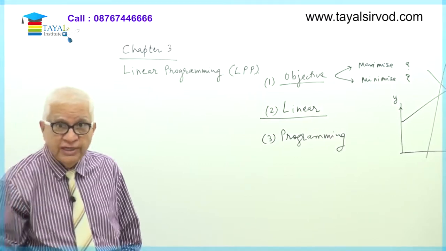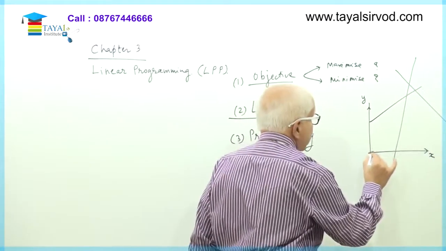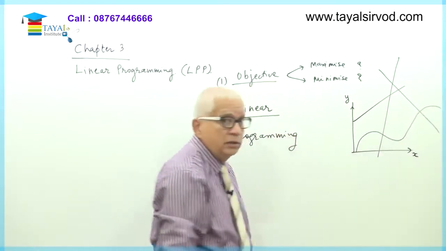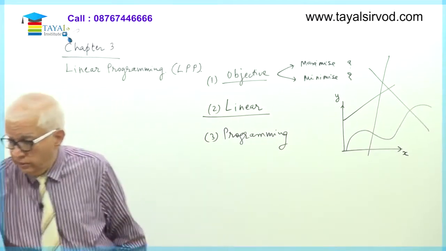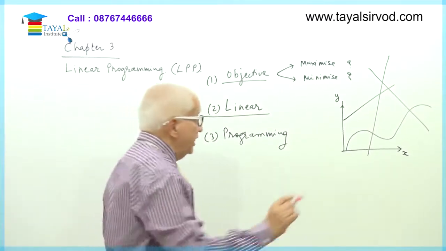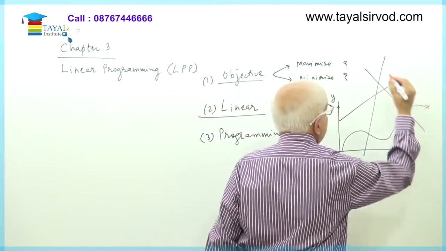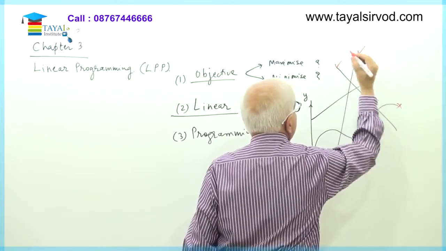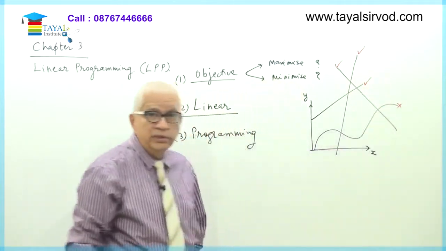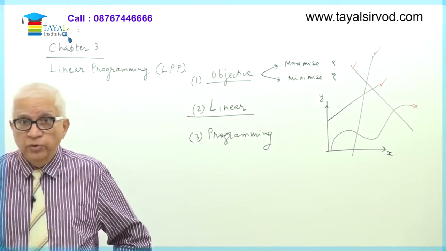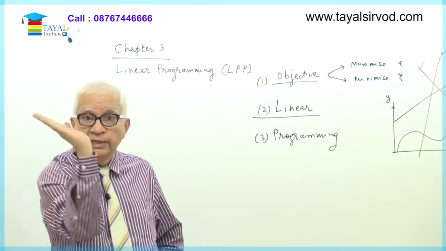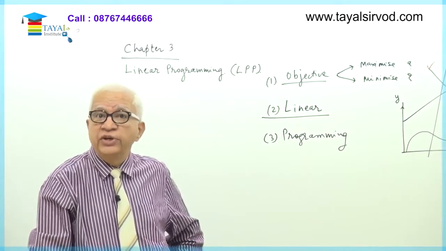What is not a straight line? This is not a straight line. This is not a straight line. This is a curve which looks like a sine curve. So this is not a straight line. This is okay. This is okay. This is okay. These are all straight lines. The slope could be positive or negative. It could be slanting like this or like this. It does not matter. It's a straight line relationship.